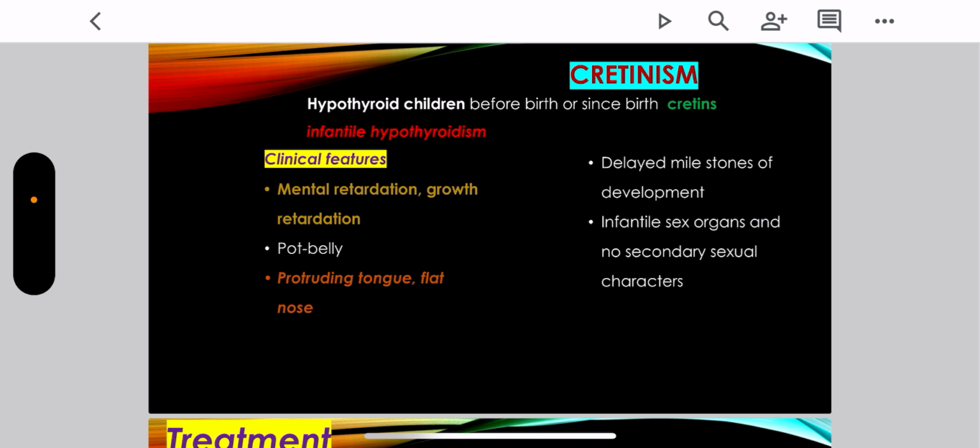It can lead to these clinical features that are listed over here. So the patient will suffer from mental retardation, growth retardation, protruding tongue, pot belly, along with delayed milestones of development, and there will be no secondary sexual characters. We had discussed this term when I was talking about dwarfism, hypothyroid dwarf. So we can see here growth retardation, mental retardation. That's how it differs from pituitary dwarf.